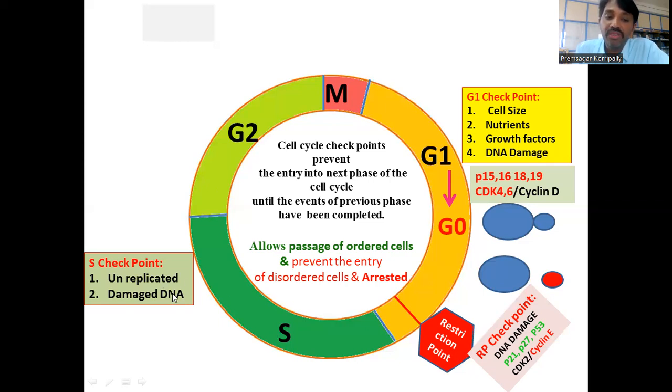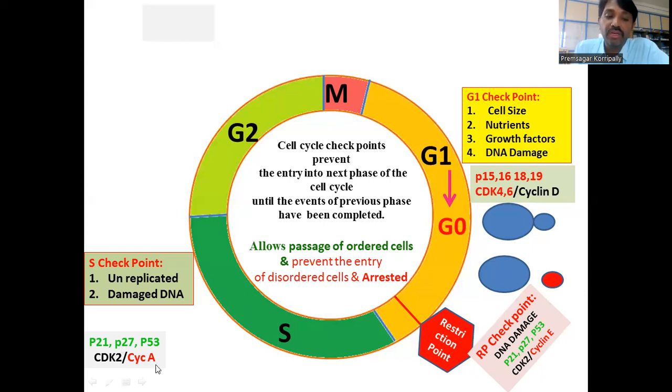But if the damaged DNA is not rectified, or every part of the genome is not duplicated, then the cell cycle inhibitors called P21, P27, and P53 bind to the S phase cell cycle regulator, CDK2 and cyclin A, and inhibit the cell movement from S phase to G2. The cell is arrested, meaning the movement of the cell from S phase to G2 is delayed.